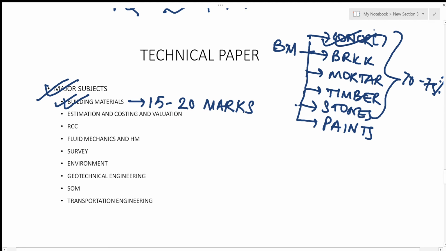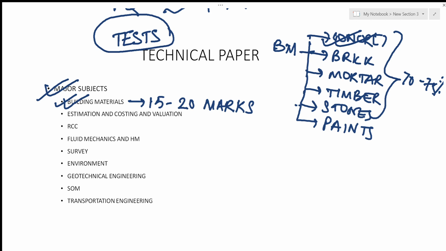Concrete is very important in building materials, and I would suggest you definitely follow some standard book in concrete technology. And most of the questions are asked from tests. All the questions are asked from practical tests, which are in these subjects, for bricks, mortars, timber, concrete. So this is about building materials. Estimation and costing: some numericals come from this part, and this part carries around 10 to 12 marks. Some numericals about estimating the quantity of materials. These types of questions come from estimation and costing.